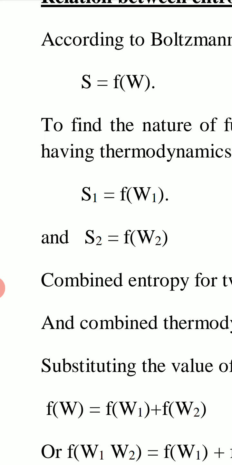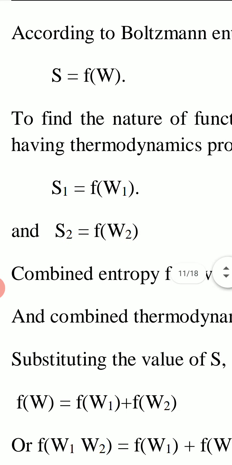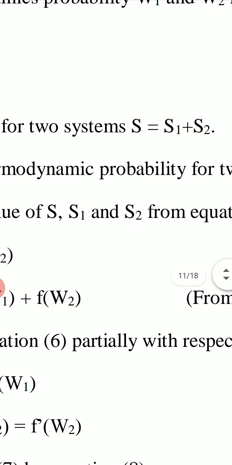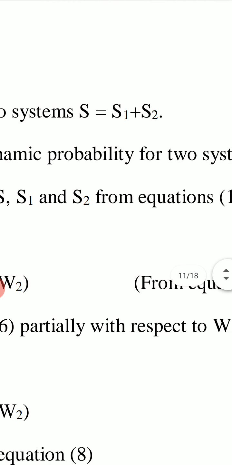So from S equal to F(W), we have S1 equal to F(W1) for first system and S2 equal to F(W2) for second system. Now combined entropy of two systems will be S equal to S1 plus S2. If entropy of two systems are S1 and S2, then combined total entropy of the system will become S equal to S1 plus S2.